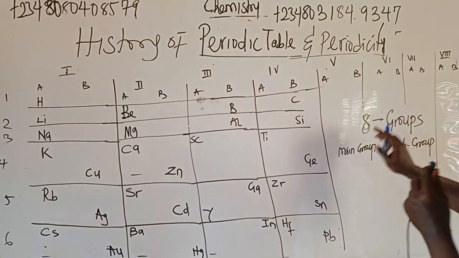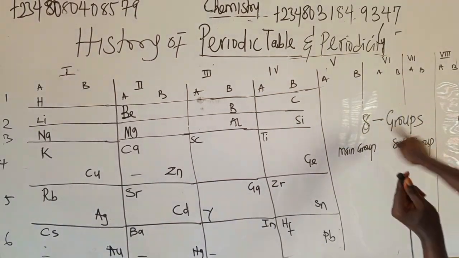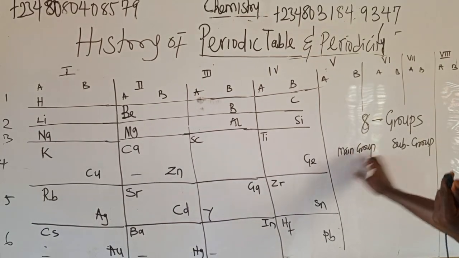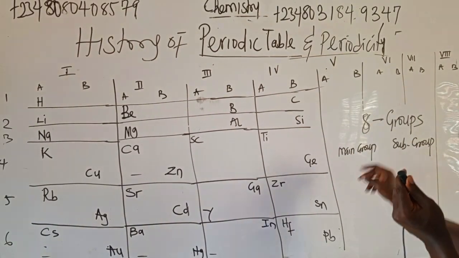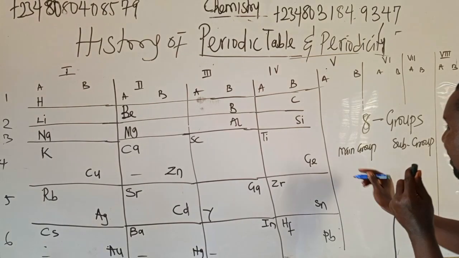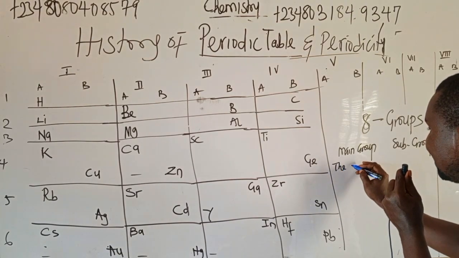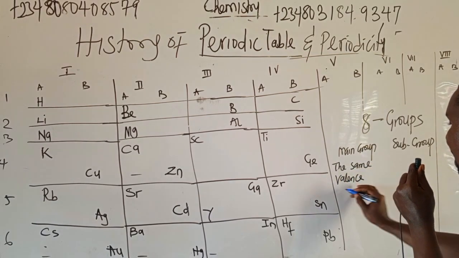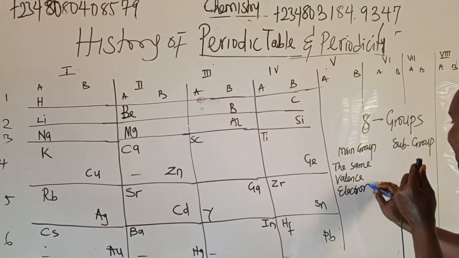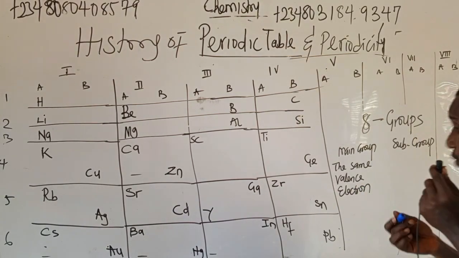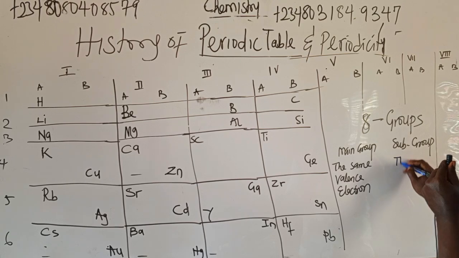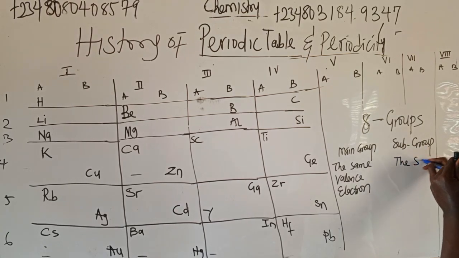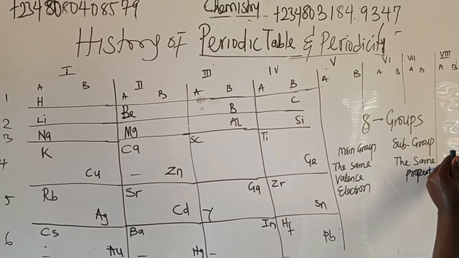Mendeleev periodic table, I repeat, has 8 groups. Each group has main group and subgroup, which are A and B. Elements in the main group have the same valence electron. Take note. The same valence electron. While elements in subgroup have the same properties. Take note. The same properties.